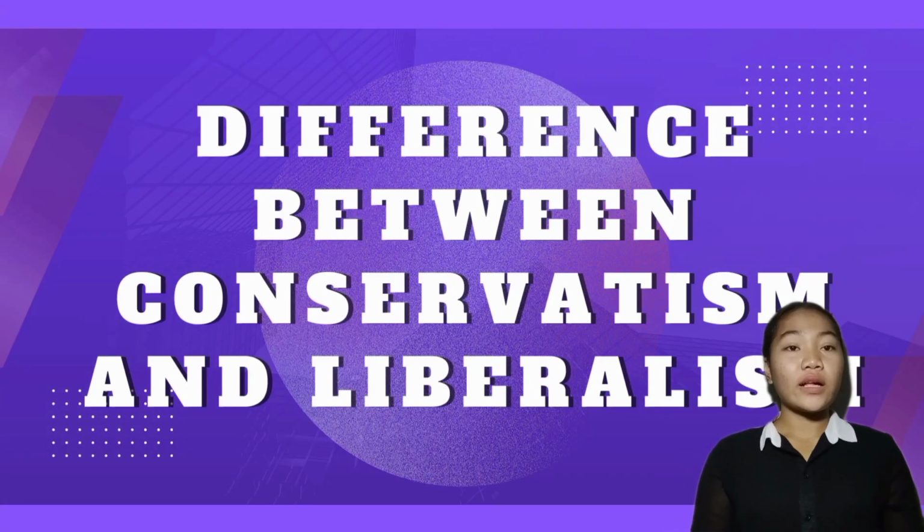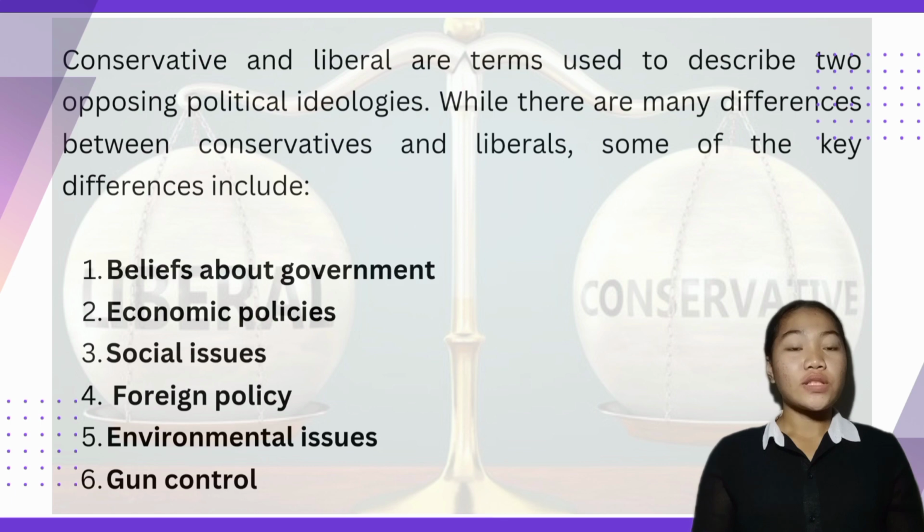And now let's tackle the differences between conservatism and liberalism theory. Conservatism and liberalism theory are terms used to describe two opposing political ideologies, and there are many differences between the two of them.